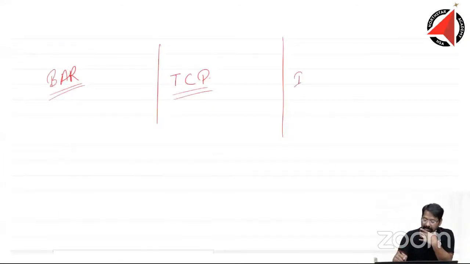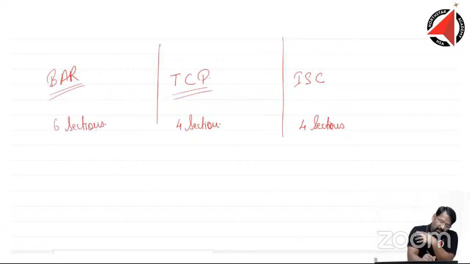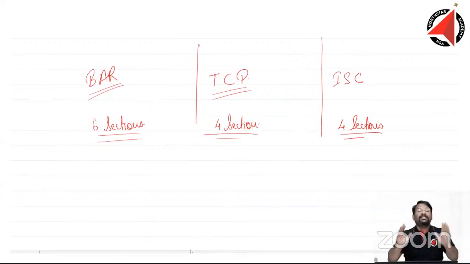So ISC, let us look, ISC has 4 sections, TCP has 4 sections, and BAR has 6 sections. So now I will leave it to you. You can write in the comment section, write your heart out, and tell me which one you think you want to go with.